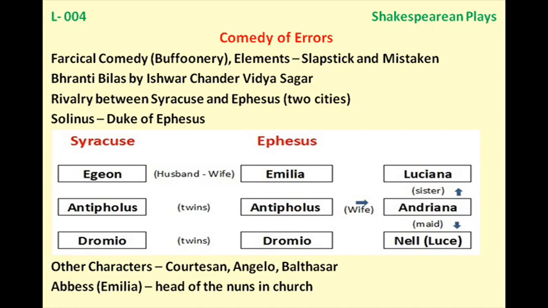Now Aegeon tells his story. What is that? 25 years or so. Maybe 20, somewhere it is mentioned as 20 and somewhere as 25. So you may take it as 25 years before, Aegeon was traveling with his wife Emilia in a ship, and there his wife gave birth to twins. At the same time, there was another lady in that ship.